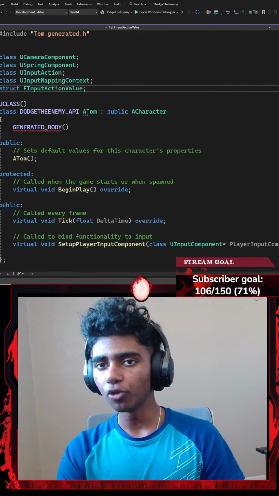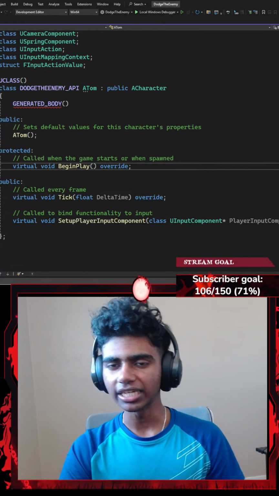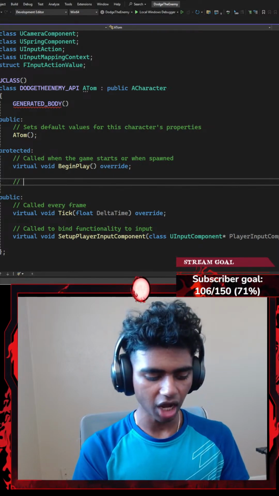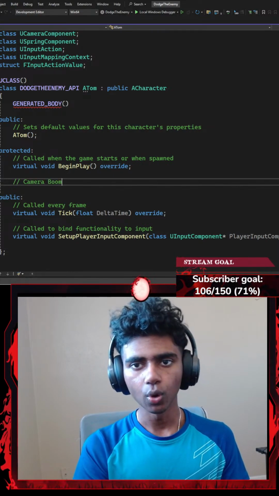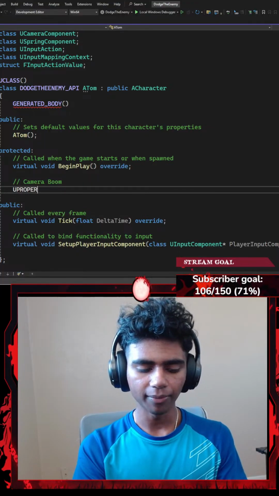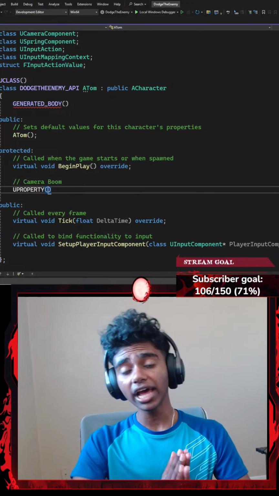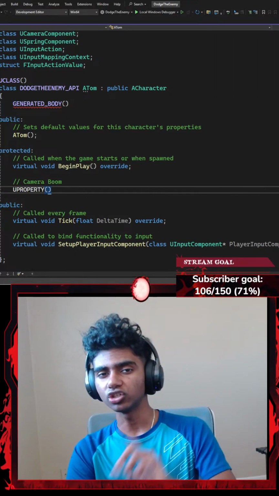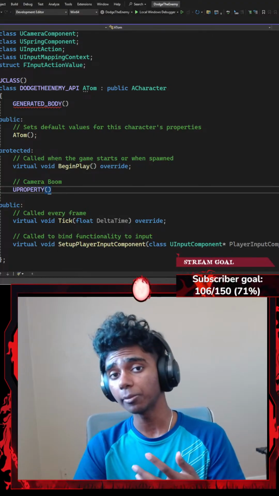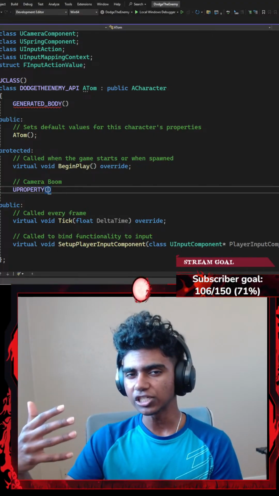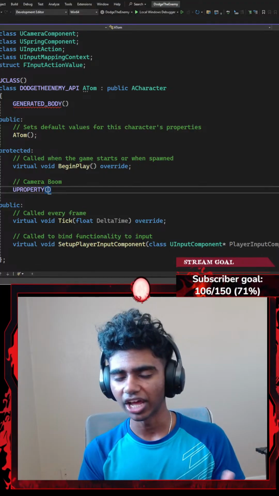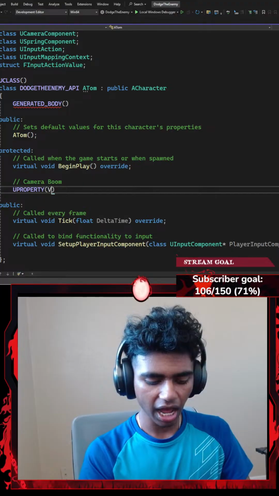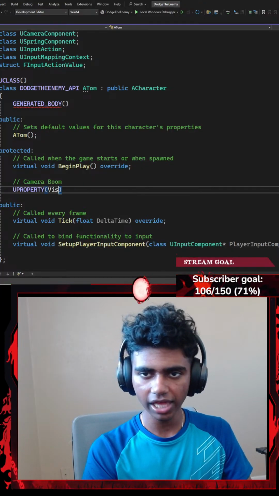That's it. Now, to actually add movement for my player, what are a few things that I might need? Firstly, inside of the protected data type, I'm gonna add a comment that says something like camera boom, which is basically my follow camera. I'm gonna create a U property because whenever we wanna actually add something to our Unreal Engine, it is very, very important to create a U property because without it, I would not be able to see that stuff inside my details panel, so it will not be registered inside my Unreal Engine, if that makes any sense. So I'm gonna go with the U property where I want my camera boom to be visible anywhere.